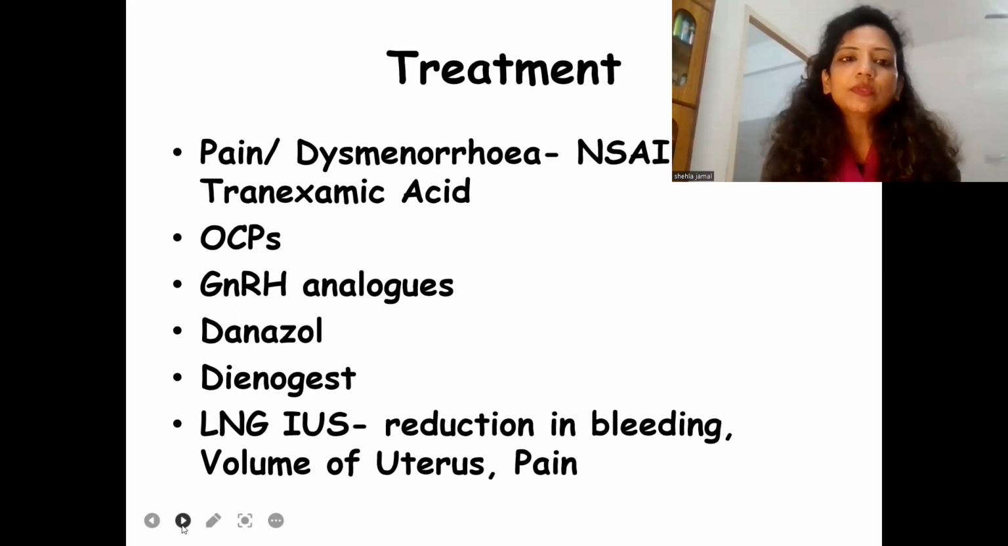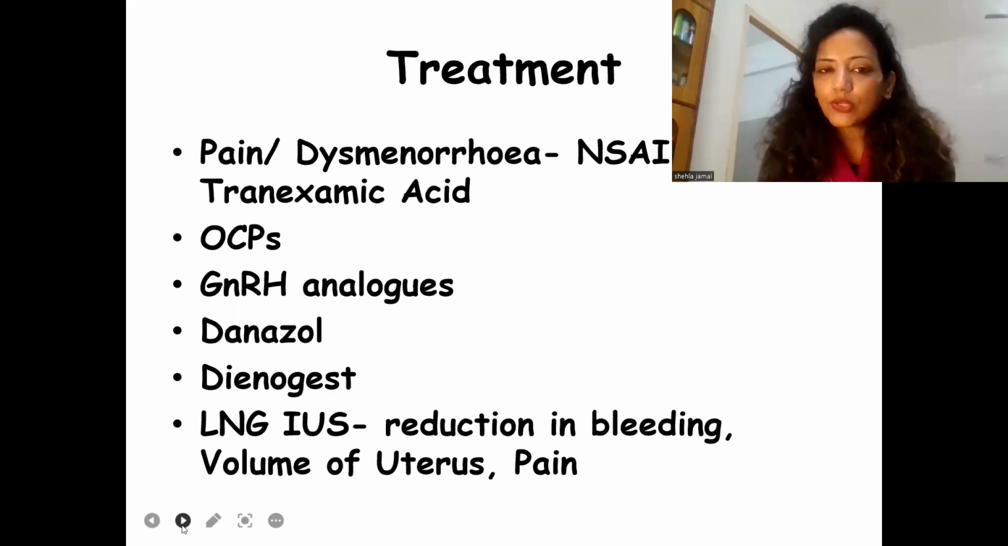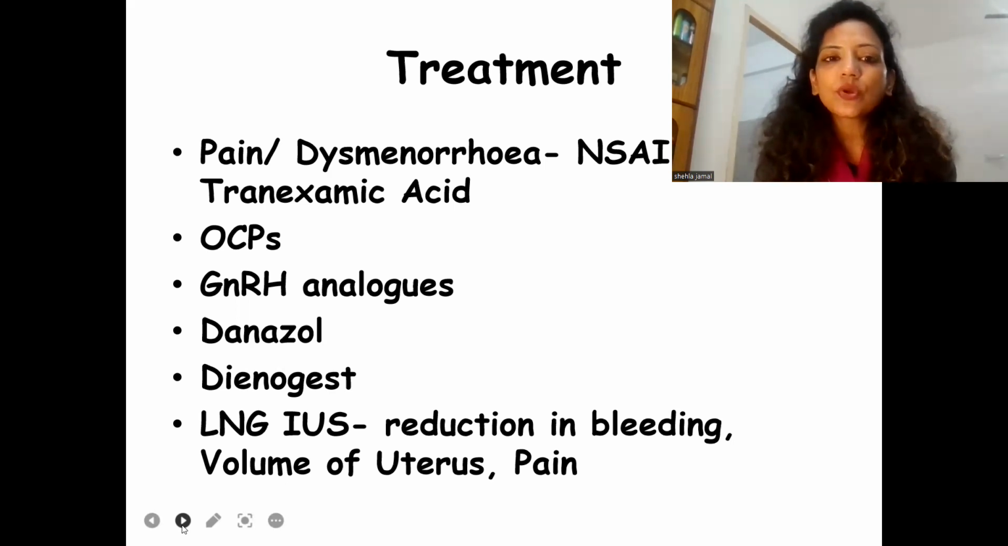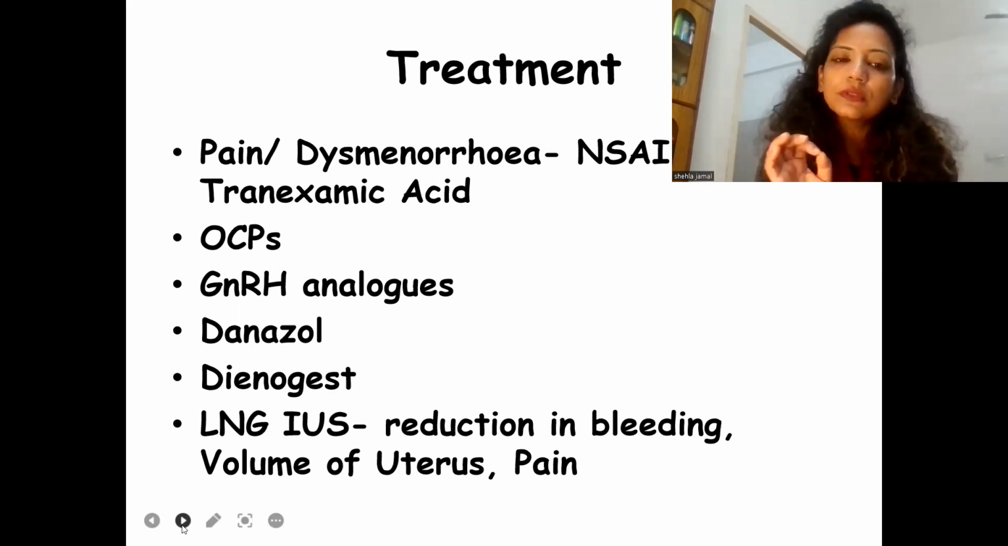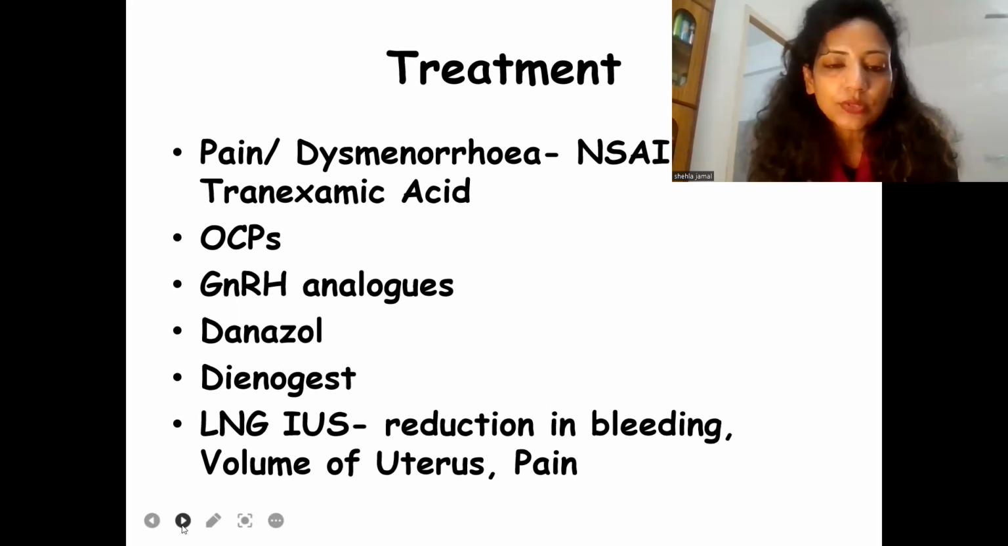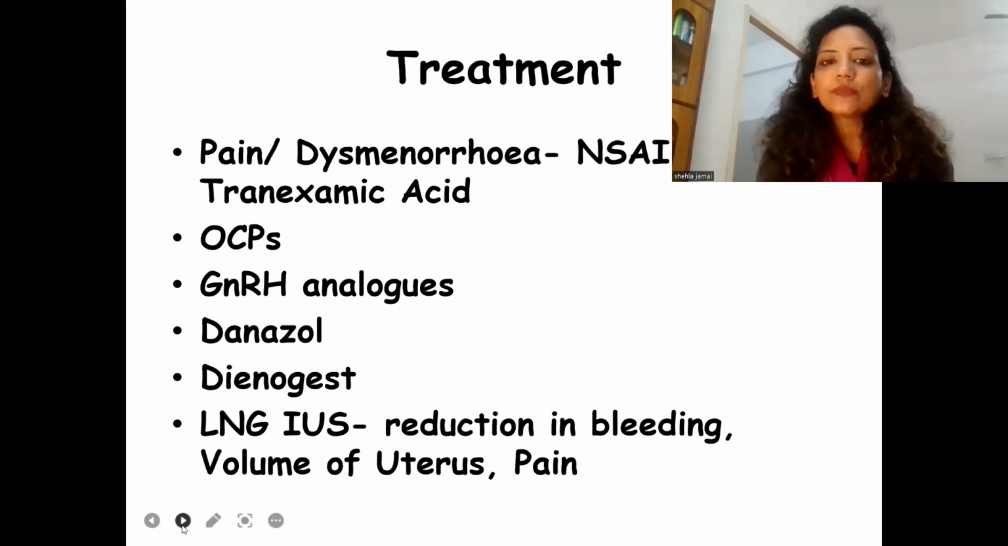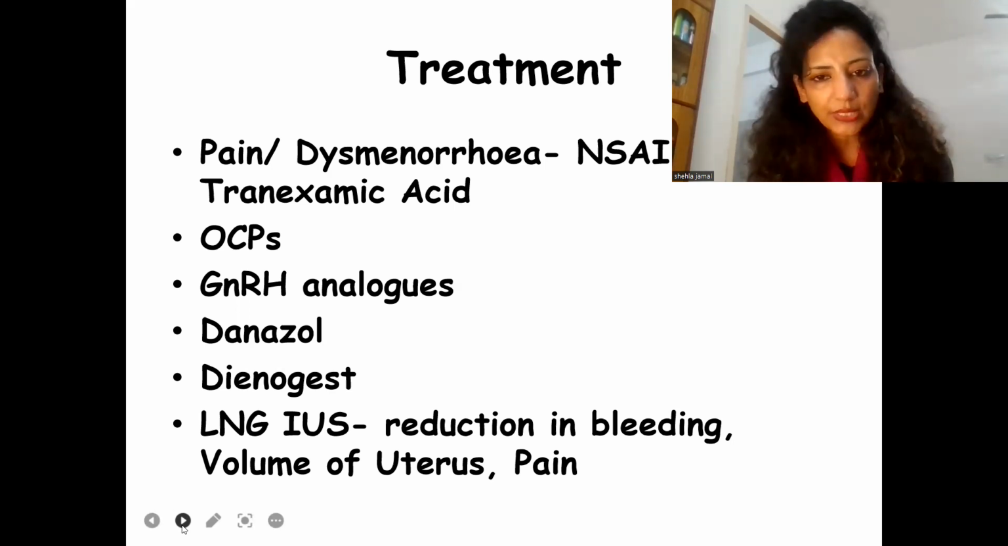Now, one boon for saving the uterus in case of adenomyosis is the LNG-IUS. It is locally acting. The concentration of levonorgestrel inside the myometrium and around the vicinity of the uterus is around 800 to 1000 times that of a parenterally or orally given drug. It gives wonderful results as far as reduction in the volume of bleeding is concerned, volume of uterus is concerned, and pain scores are concerned.